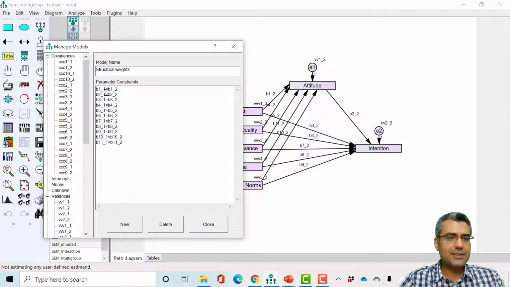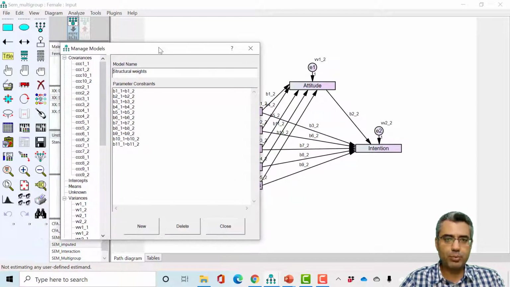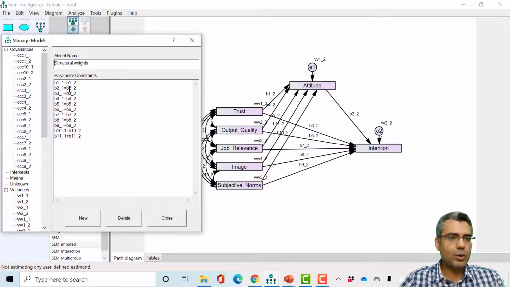So structural weights. What you see here shows the parameter constraints that we imposed. For example, B1_1 equals B1_2. This is one of the constraints we put in this model. We are telling the software to assume that this relationship between trust and attitude, B1, is the same for male and female groups. So we are assuming that this relationship between trust and attitude is the same between male and female.